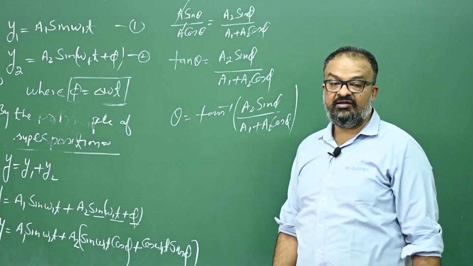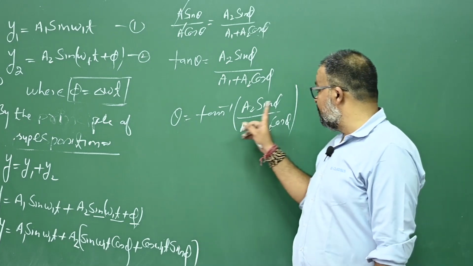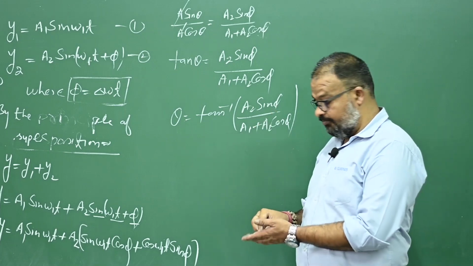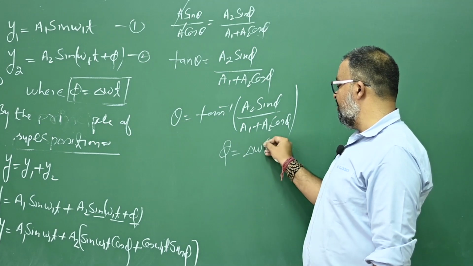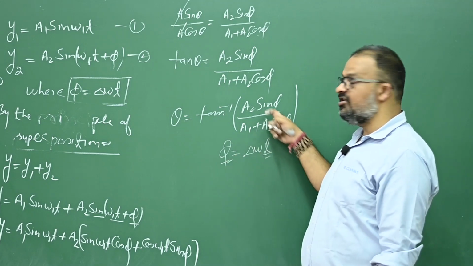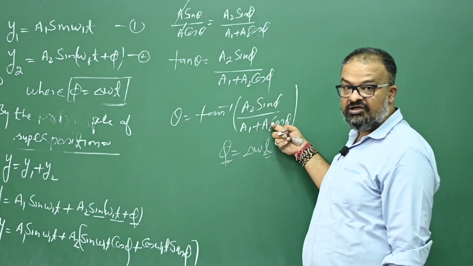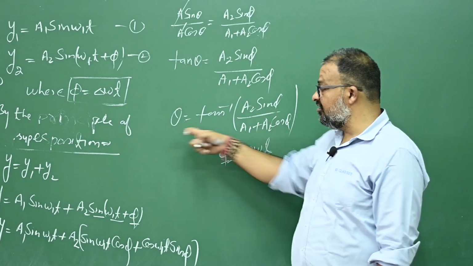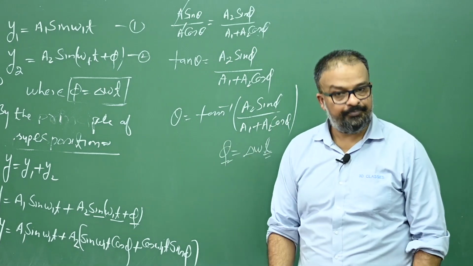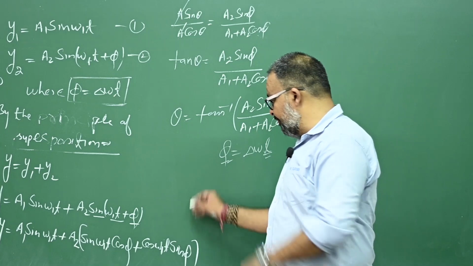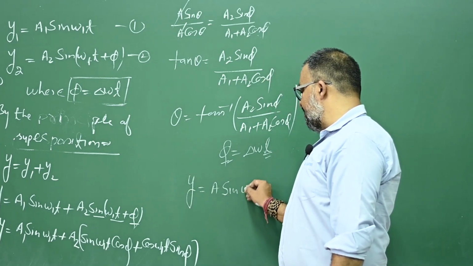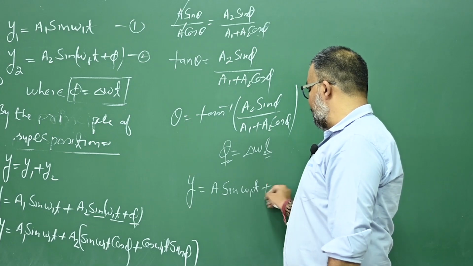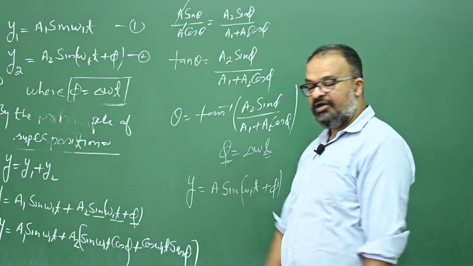Number two, this phase angle theta will also change with the change in time, because phi is equal to how much? Delta omega t. When time changes, phi changes, the sin phi and cos phi also change. When they change, this theta also changes. Is that okay? Okay. So again, the new superimposed wave was A sin of (omega 1 t plus theta), right?